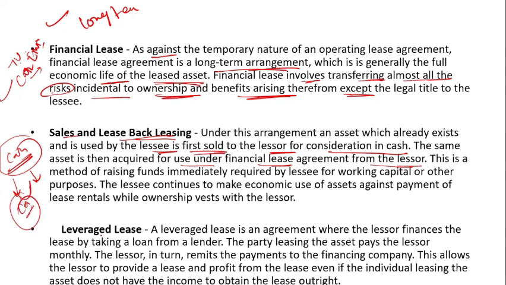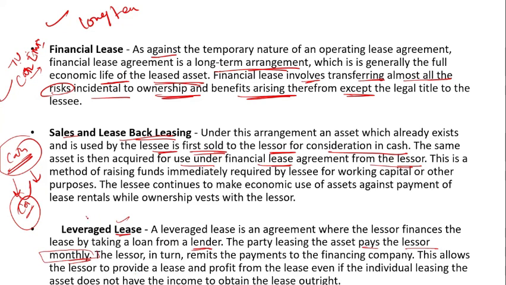Then the leveraged lease is an agreement where the lessor finances the lessee by taking a loan from the lender. The party leasing the asset pays the lessor monthly, and the lessor remits the payments to the financing company. This allows the lessor to provide a lease and profit from the lease even if the individual lessee does not have the income to obtain the lease outright.